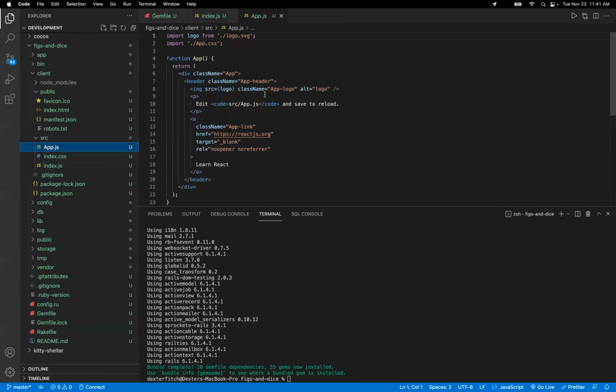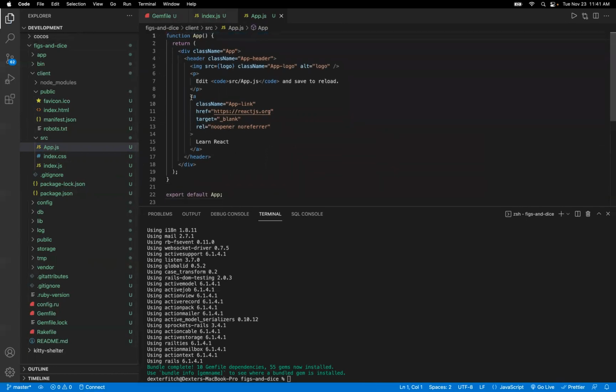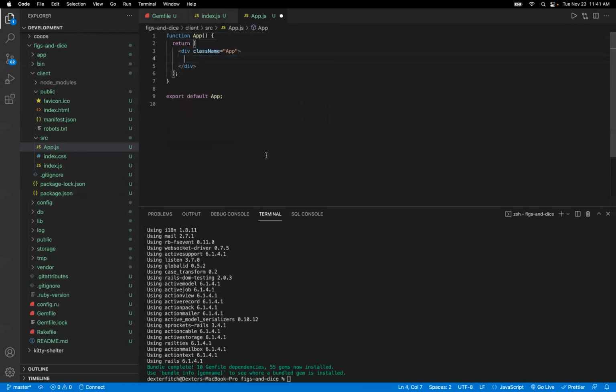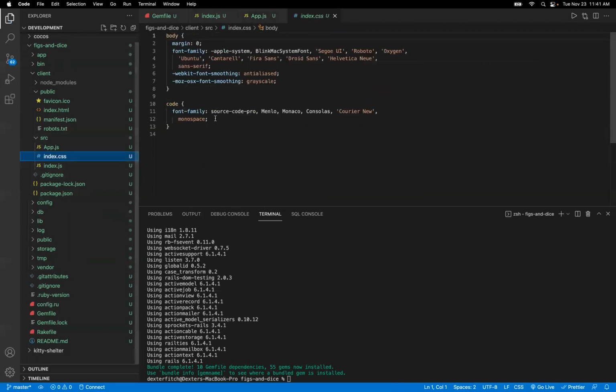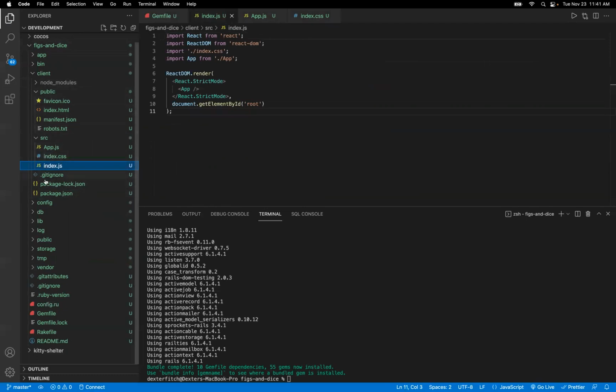Let's move over to app.js. Here, I'm going to remove the import of app.css and the logo that I deleted. And I'm going to delete everything inside of the div, and I'm just going to leave myself a note. This is the app component for the future. So simplified it all the way down, like it's starting really fresh without any junk getting in the way. I'm also going to clear out the index.css file so I can start fresh there as well. Okay, everything's clean now here.